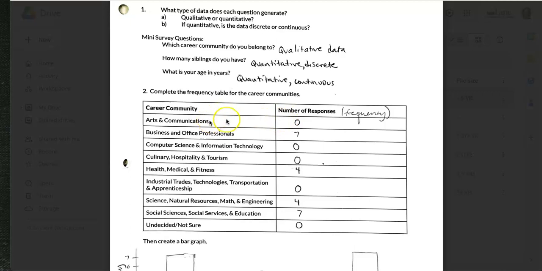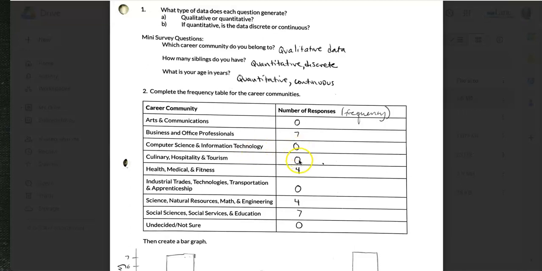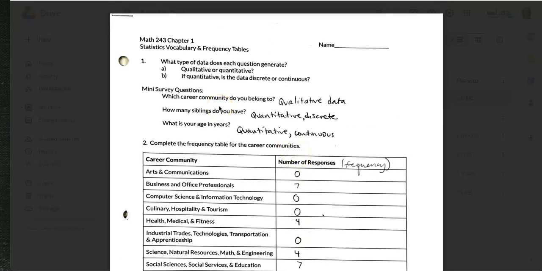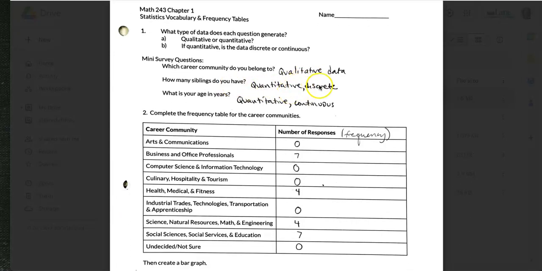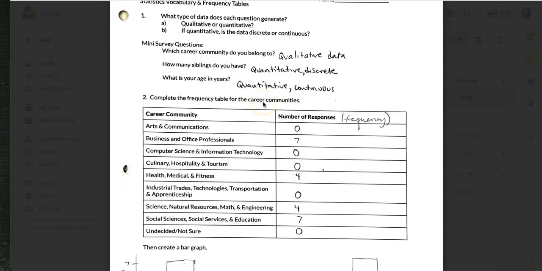And I had surveyed a class at one point, and these were the numbers of responses that people said. So I didn't have anyone in arts and communications taking statistics that term, but I had 7 people who were in this career community. And again, often people with computer science majors take other math classes. So there was 0, 0, 4, etc. But that data is qualitative or categorical, we could also say. The siblings question is quantitative discrete, and the age question is quantitative and continuous, because decimals are technically accurate for your age.